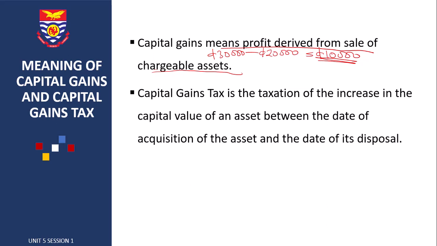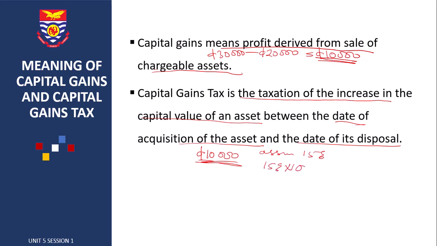Now, what is capital gains tax? It is the taxation of the increase in the capital value of an asset between the date of acquisition of the asset and the date of its disposal. So, using the same example, we made a gain of 10,000. So for this 10,000, we are supposed to pay tax. Assuming the rate is 15%, we are going to charge 15% on this 10,000, and this is going to give us 1,500. So from this gain of 10,000, we are supposed to pay a tax of 1,500.